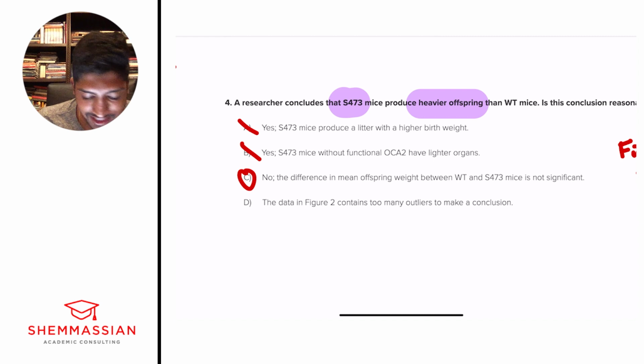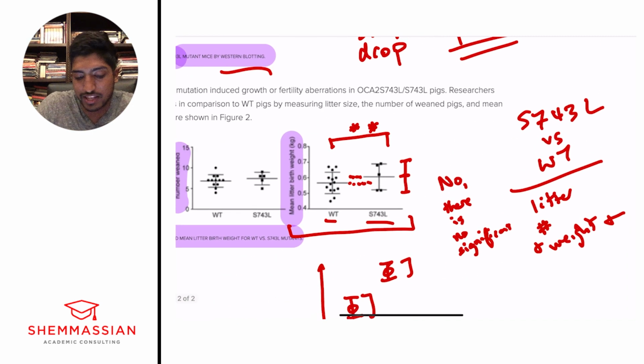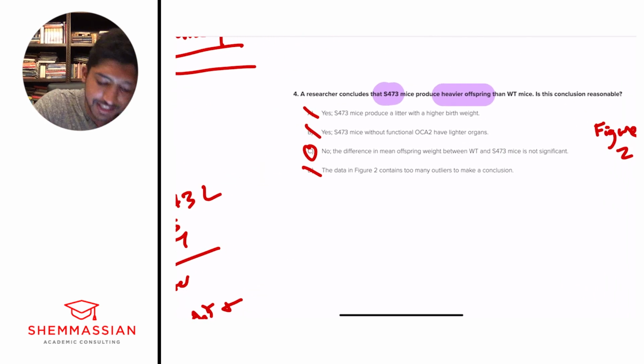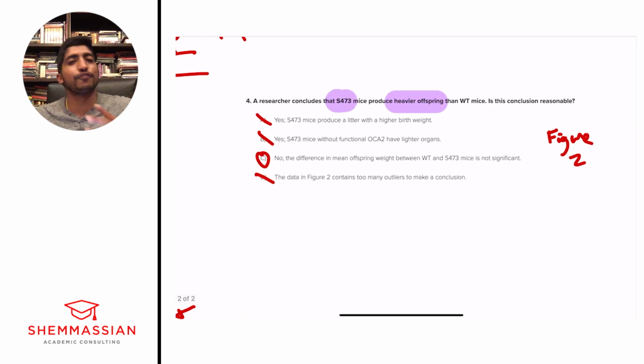And then finally, D, the data in figure 2 contains too many outliers. We don't really know anything about outliers. There's a couple of outliers here, but we have a window to work with, and with that window to work with, that's all we really need. We can tell significance based on that window, or if they give us the stars up top. And so we can eliminate D. The outliers don't affect that. And we're 4 for 4. We crushed it. All right, great work, team.